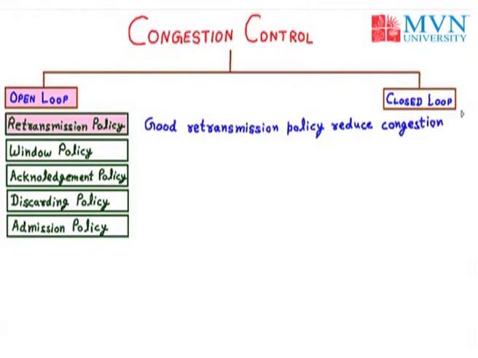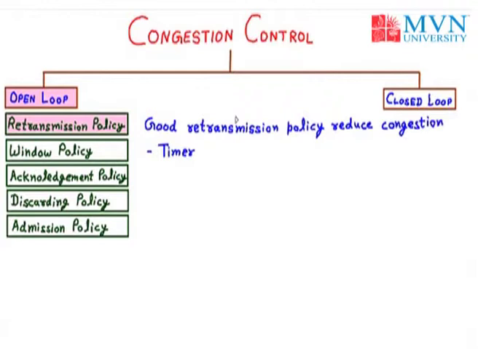Say for example, we are going to send 5 packets from sender to receiver, and every time the destination is sending the acknowledgement, and we have to retransmit each packet again and again. But say for example, we retransmit only 3 packets instead of all the packets, then with the help of this good retransmission policy, we can reduce the congestion. So we can provide the timer. That means the sender will not send the packets each time. It will wait for a particular amount of time, and after that it will retransmit the packets. So by the help of this policy, we can reduce the congestion.